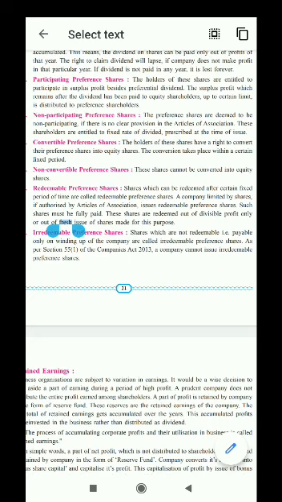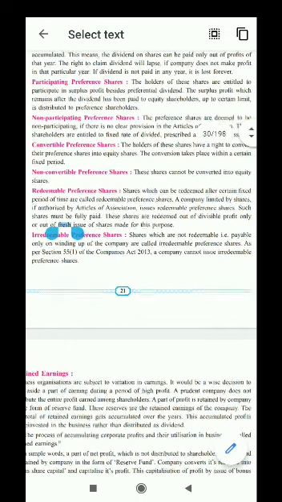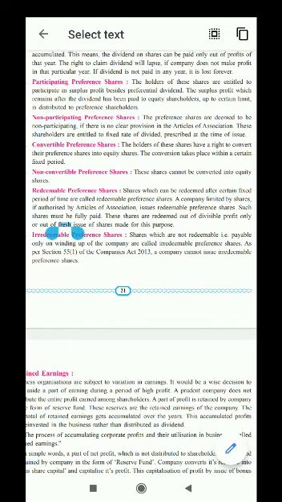Then the company has an amount remaining, the excess amount of the profit. From that they will give some bonus or right issue to equity shareholders and some part they will keep for preference shareholders, but only participating preference shares. Here, participating preference shares means the preference shares which have the right to participate in the surplus or excess profit of the company. Next, another part is non-participating preference shares.